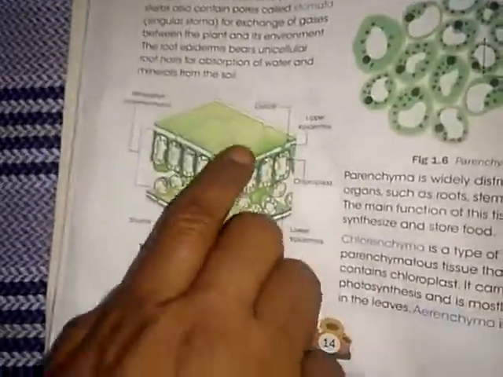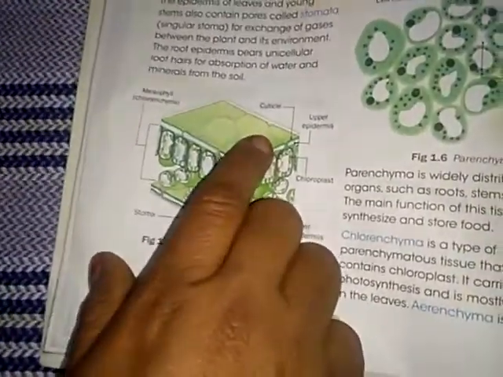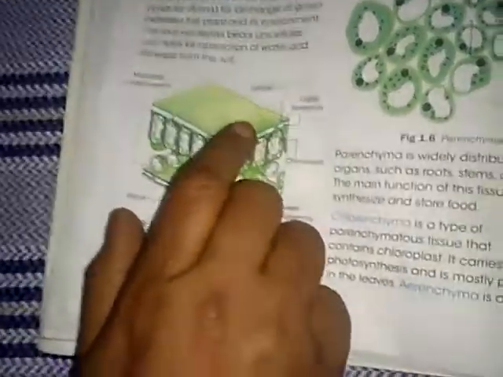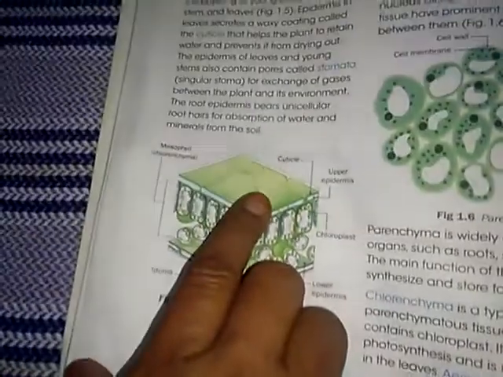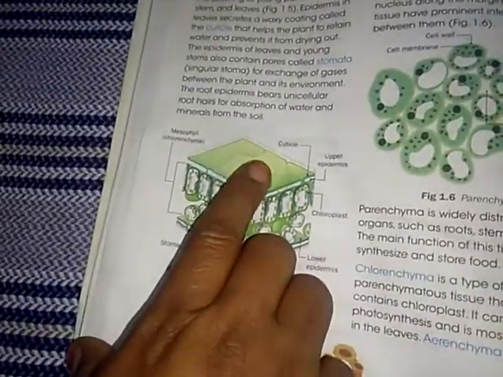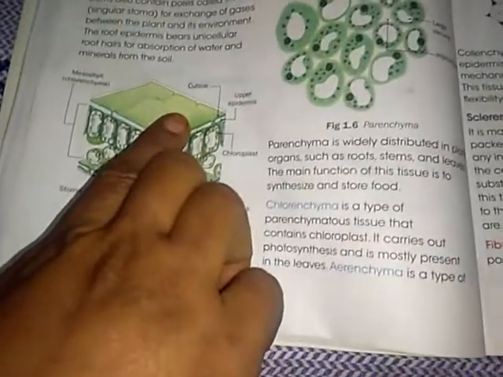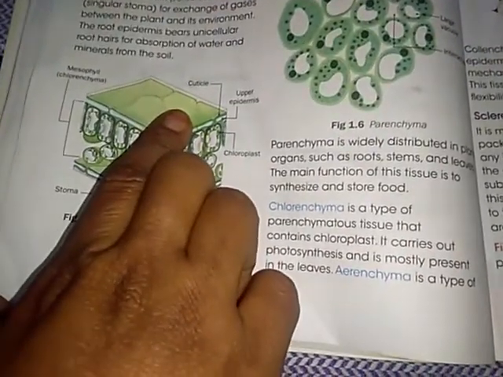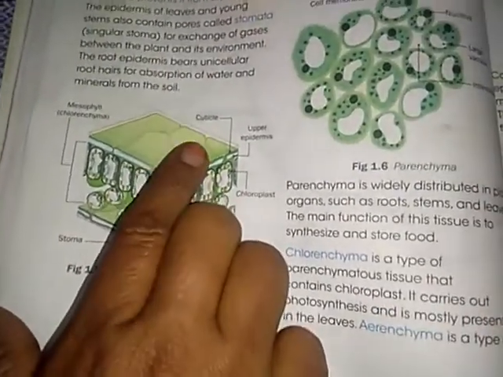What is the meaning of waxy coating? Like a gum-like substance. So what are the uses of this substance? It is used so that plants do not dry. Without the waxy coating, the plants cannot stay fresh.